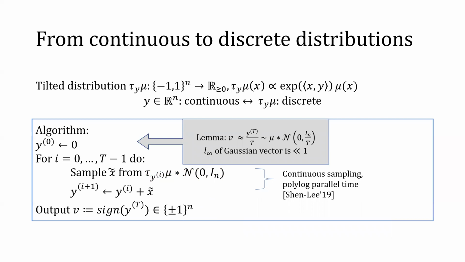The reason is that for t equal to log n, with high probability, all entries of a vector sampled from the Gaussian with variance 1 over t will be much smaller than 1, making the convolved distribution close enough to mu in total variation distance. So now we have an algorithm that runs in log n steps, and each step can be implemented in polylog n time using the algorithm by Sen and Lee to sample from continuous strongly log concave distributions.